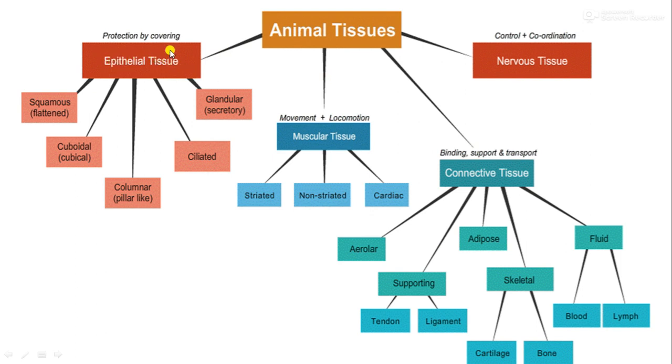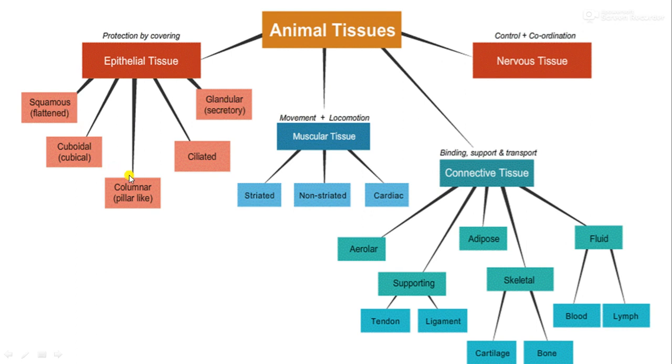Epithelial tissue: their general function is protection by covering the body. The outer surface as well as internal organs are lined by epithelial tissue. And there are some more functions we will learn. Epithelial tissues are classified into squamous epithelium, cuboidal epithelium, columnar epithelium, ciliated epithelium, and glandular epithelium.